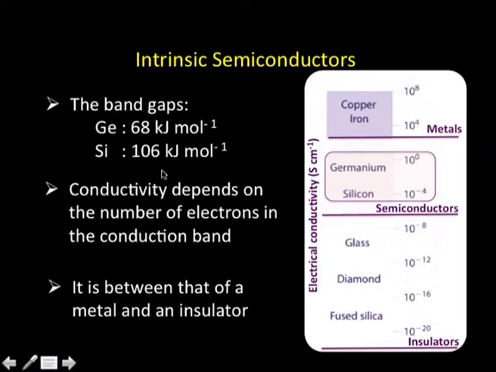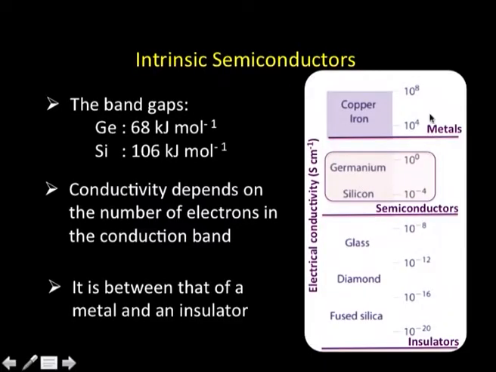And secondly, suppose I talk about silicon at a given temperature, it has a certain conductivity, and if I raise the temperature, what will happen? More electrons will go from the valence band to the conduction band and the conductivity will increase. So, the conductivity of a semiconductor depends on the temperature and also on the band gap.